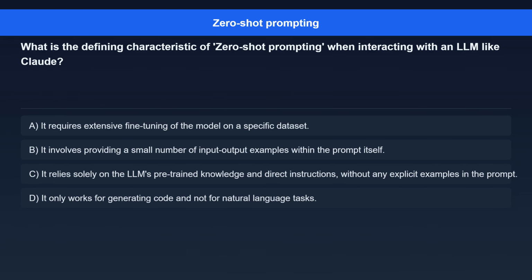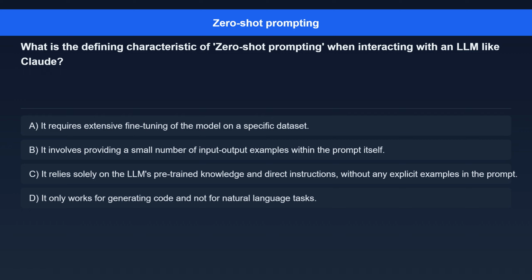Question 1. What is the defining characteristic of zero-shot prompting when interacting with an LLM like Claude? Option A. It requires extensive fine-tuning of the model on a specific dataset. Option B. It involves providing a small number of input-output examples within the prompt itself.